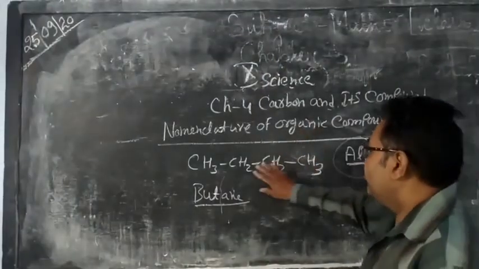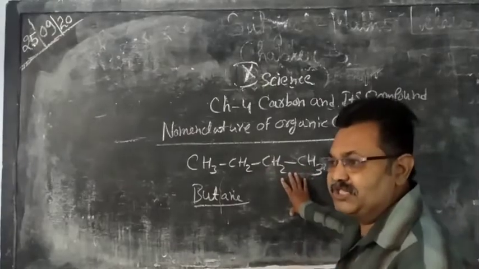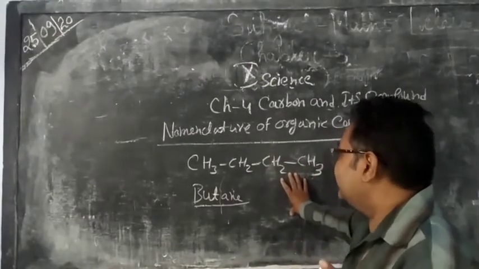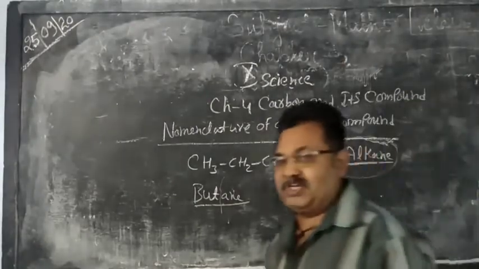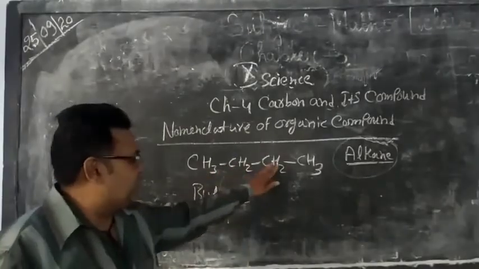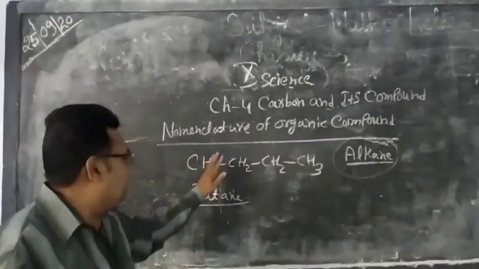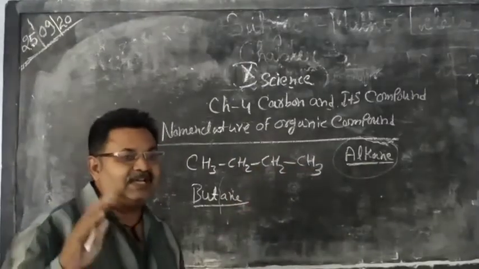So in the first rule, we calculate the number of carbon atoms in the chain, and in the second, the functional group. First we write the number of carbons present in the chain, and next we write the functional group as a suffix.